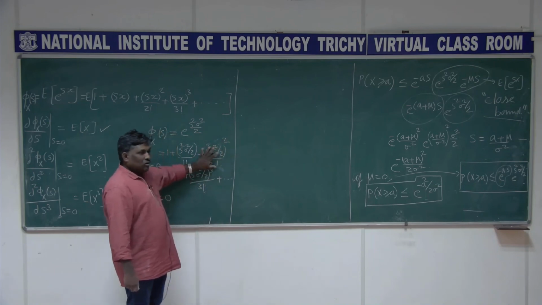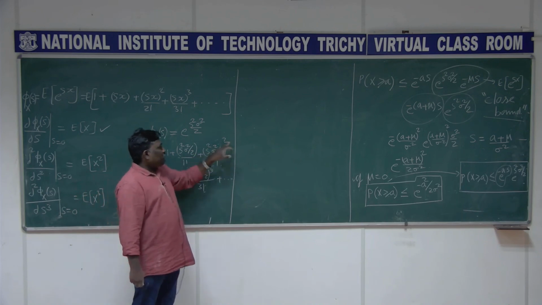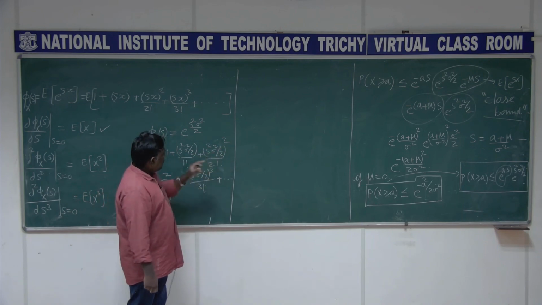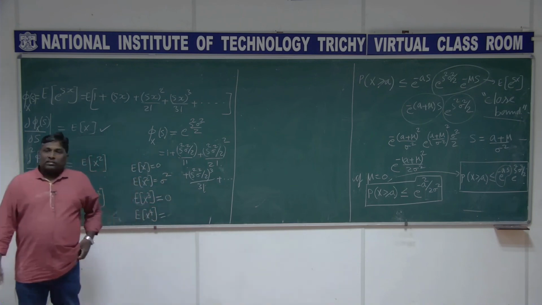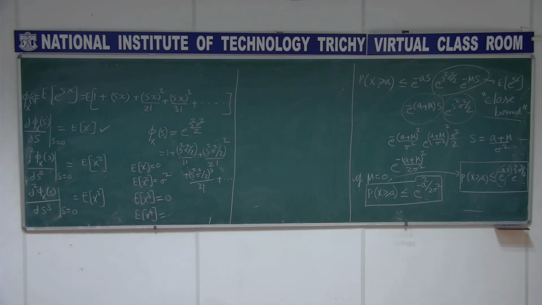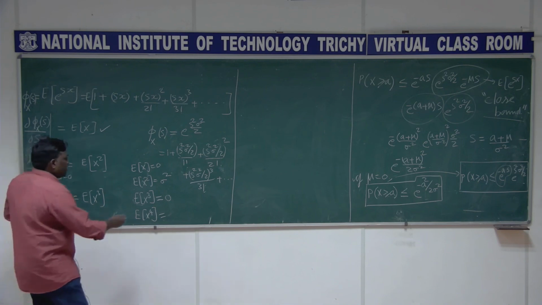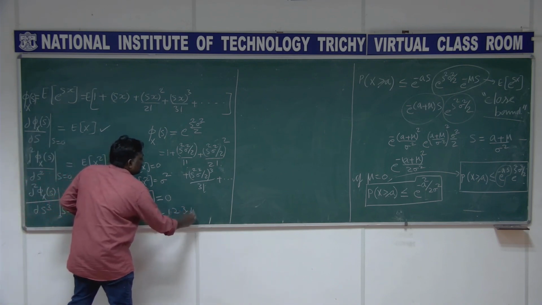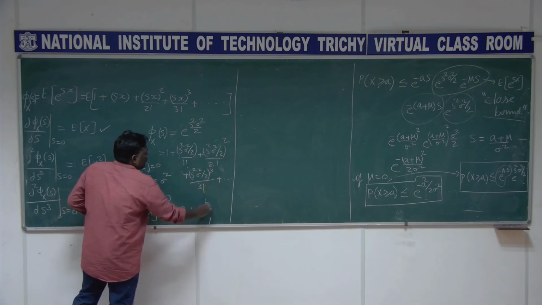So just differentiate this alone, s power 4 sigma power 4 divided by 4 you will get, right? So s power 4 you will get. So you need to do what? 4 times this. So 4 into s cube, 4 into 3 into s square, 4 into 3 into 2 into s, and 4 into 3 into 2 into 1. So it is 4 factorial you will get, isn't it? Or I will write it as 1 into 2 into 3 into 4, right? So that will be there in the numerator, and this will be sigma power 4, isn't it?